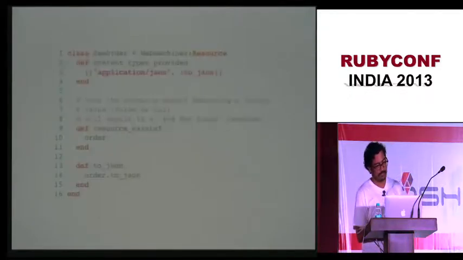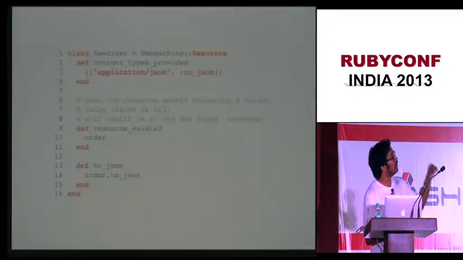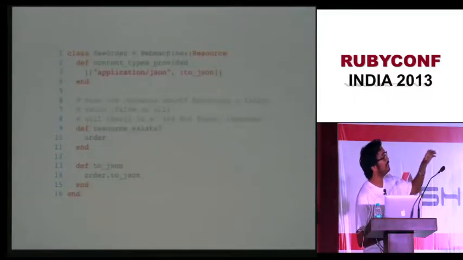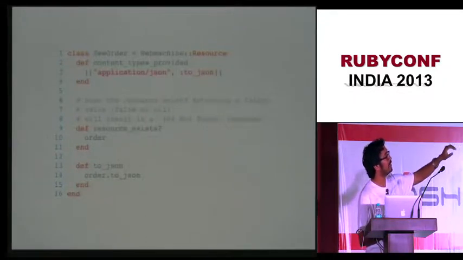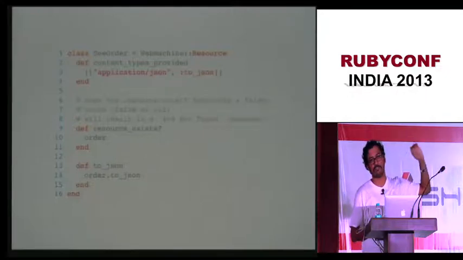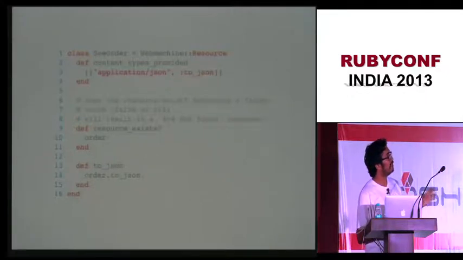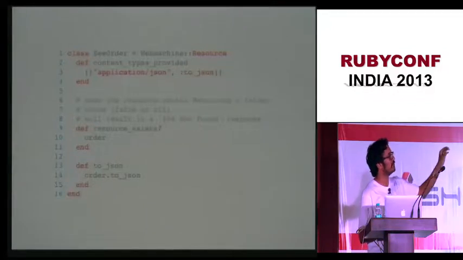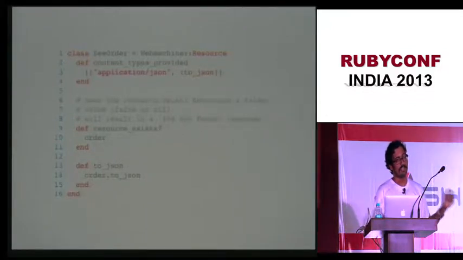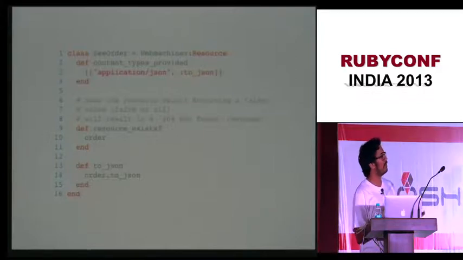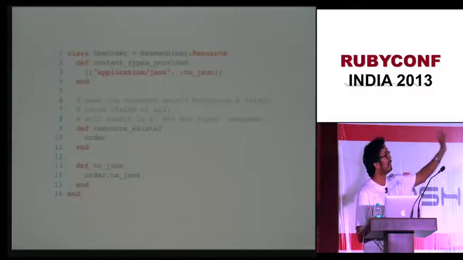One more example. Some of this code would be unintelligible, but let's say you are making a PUT request. If you are putting on some resource, that resource should exist. Again, if you are building this API in Rails, you will write some filter, some before condition. In this scenario, you write a function.